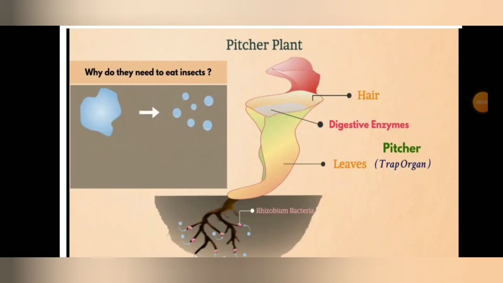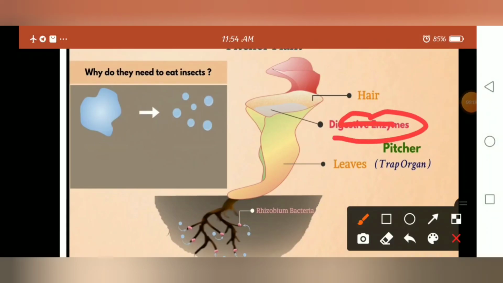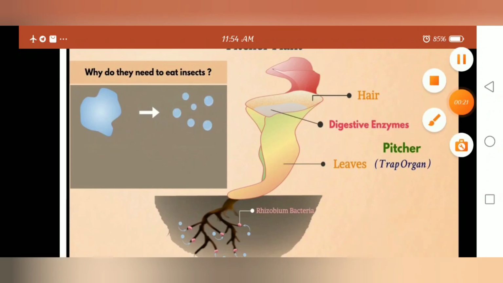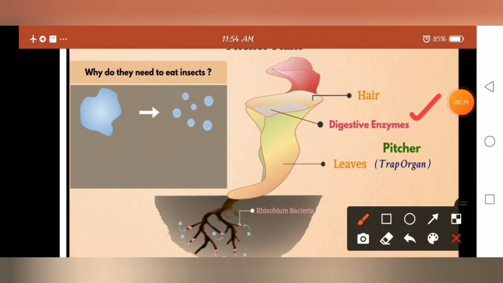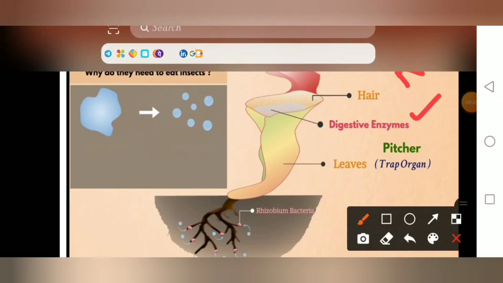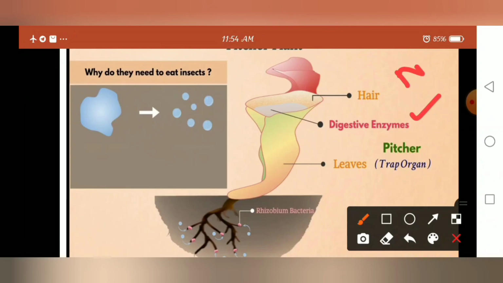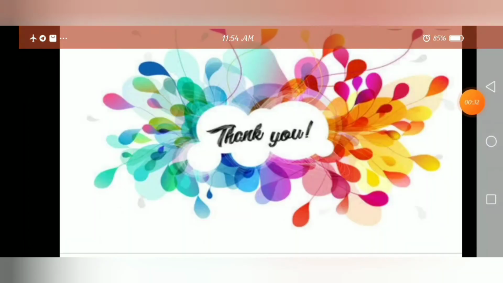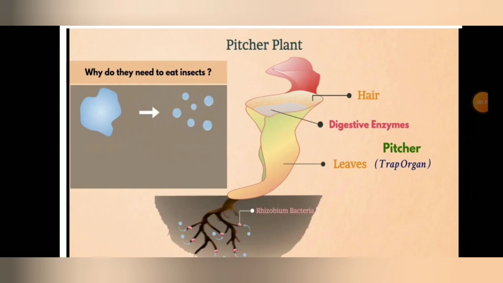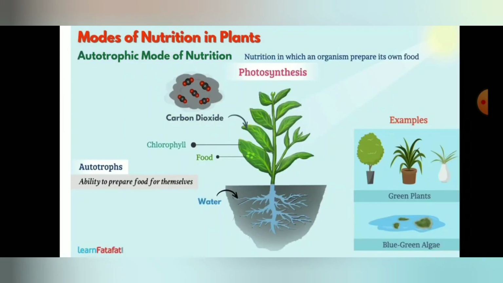Pitcher plant. Pitcher plant is an example for the insectivorous type of nutrition. Why is it called insectivorous? Insectivorous nutrition means it will eat insects to get the nutrition, by using the digestive enzymes present in it. So, by using the digestive enzymes present in it, it will get the nutrition. Such type of nutrition is called insectivorous type of nutrition.